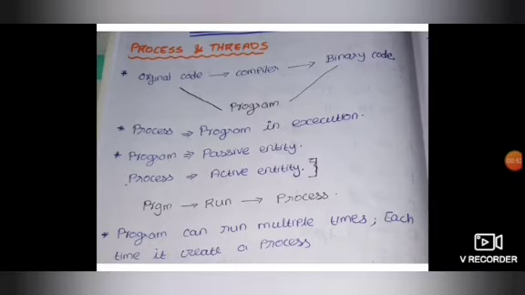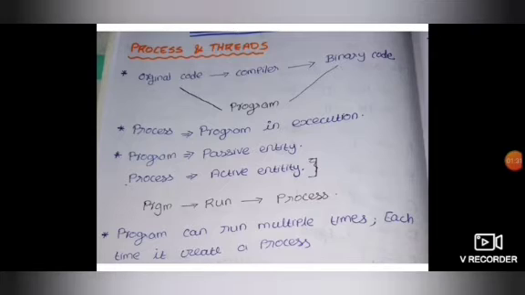And then what is a process? A process is a program under execution. When the program is running, it is said to be a process. And what is a program? A program is a set of instructions or a set of code that is used in order to execute a certain task. The program is a passive entity and the process is an active entity, because when the program is in the running state, it becomes a process.